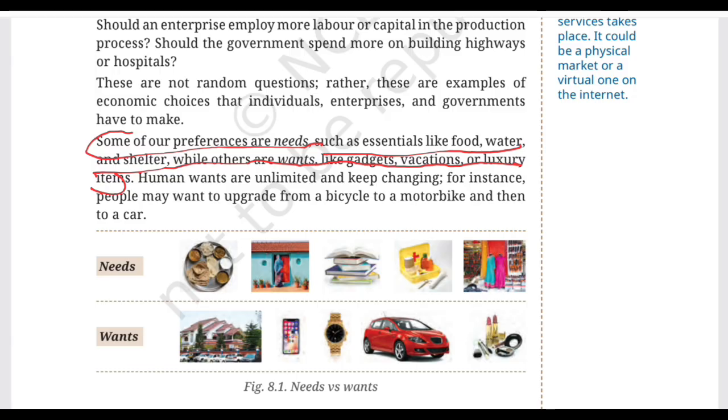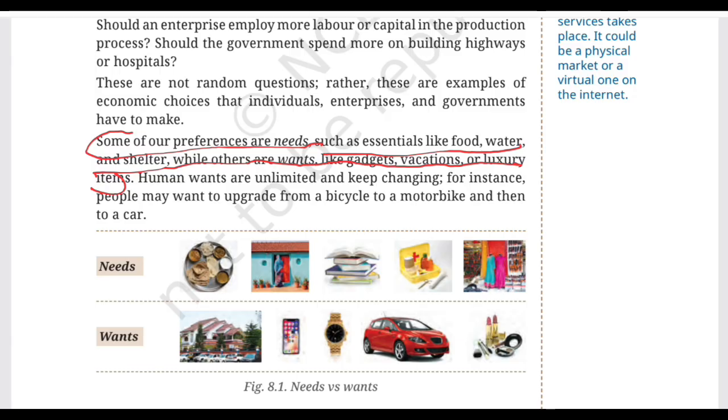Okay, now again let us look at figure 8.1 once again. Why do you think the textbook has placed these pictures under two different headings? Because the picture is asking us to think, what do I actually need versus what would I simply like to have? And sometimes the answer can depend on different situations.